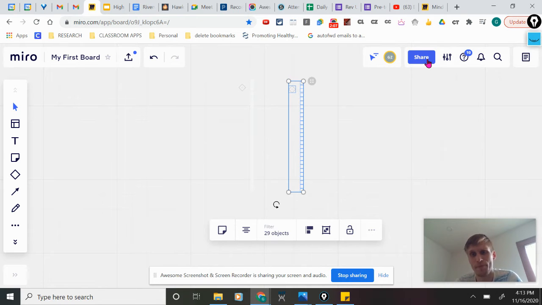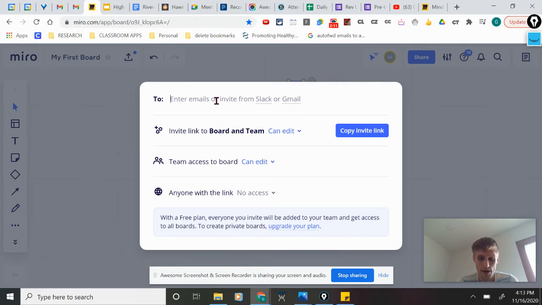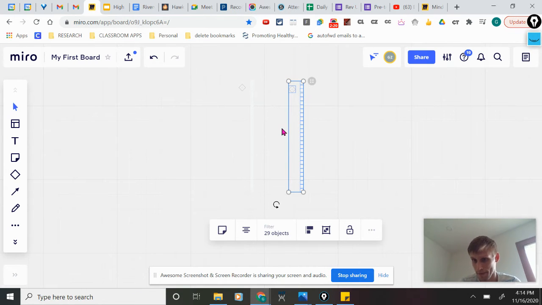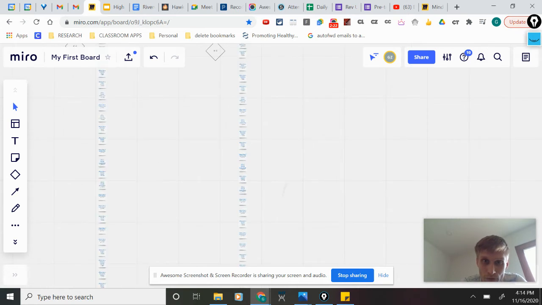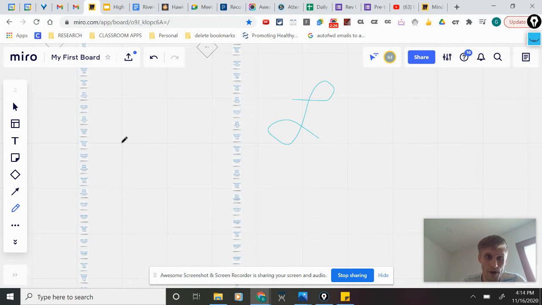All of us teachers can be on one thing. All you'd have to do is share up here. I know Judith Allsetter's email right here. All I do is click on her and send it out, and we'd all be on the same document. Say someone wants to write all over this, they want to write some message, they want to do a hyperlink, email, the list goes on, and it's fabulous.